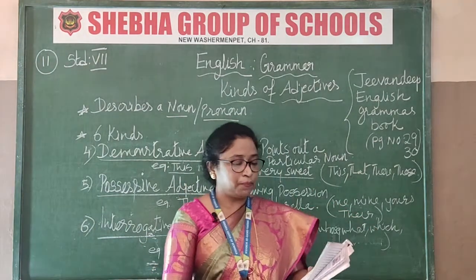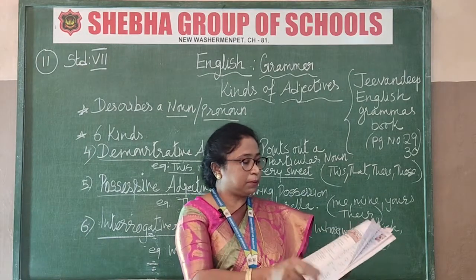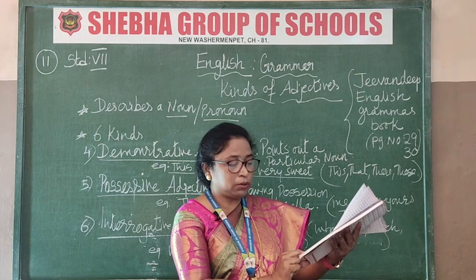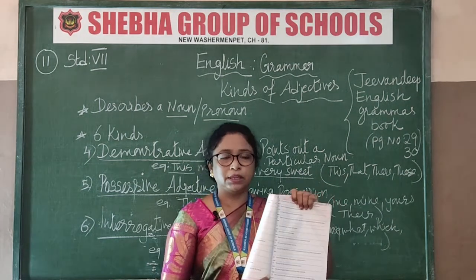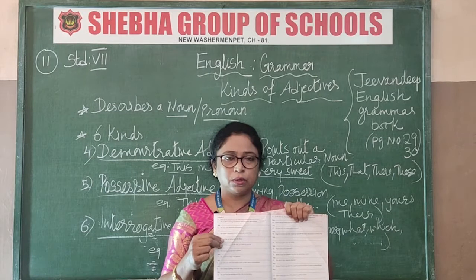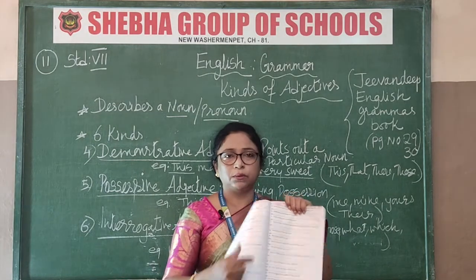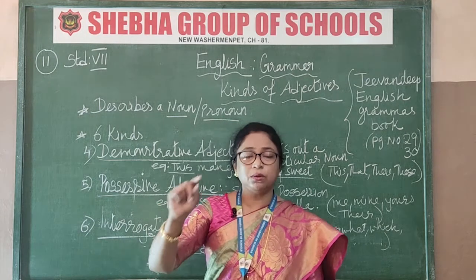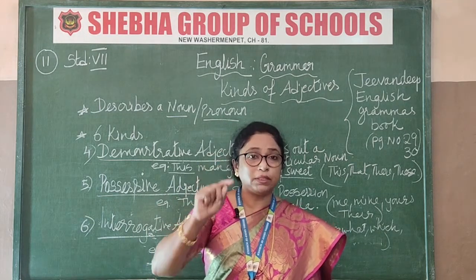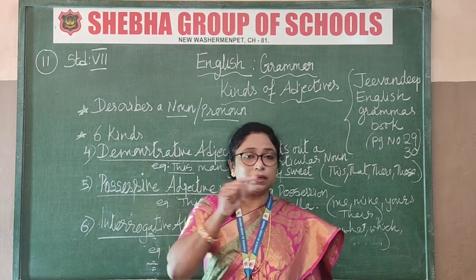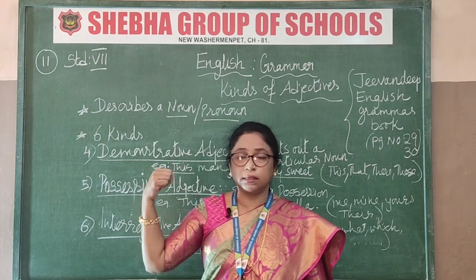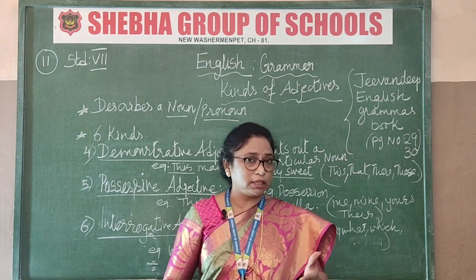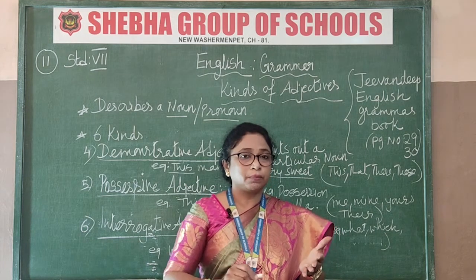And now, listen. The page number is page number 32 and 33. There are exercises given to you. Just 1 to 20 only you must do. Now, what is given there? What type of adjective? Sentences will be given to you. You have to pick out what type of adjective. The 6 adjectives you will learn. Read the sentence. The explanation you got just now, write it down in your English classwork notebook. Write it down.